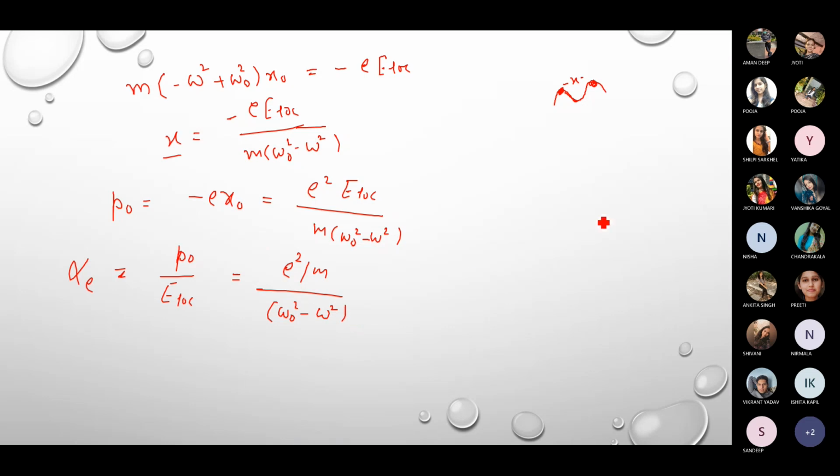So we can also show this diagrammatically like this. Maybe on the vertical side you can take the real part of the polarizability alpha, and on the x-axis you can take frequency omega. So if you represent it, this would be like this.